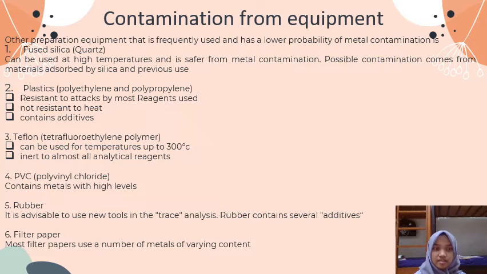Number 4, polyvinyl chloride, contains metal at a high level. Number 5, rubber. It is advisable to use new tools in trace analysis. Rubber contains several additives. Number 6, filter paper. Most filter paper contains a number of metals of varying content.